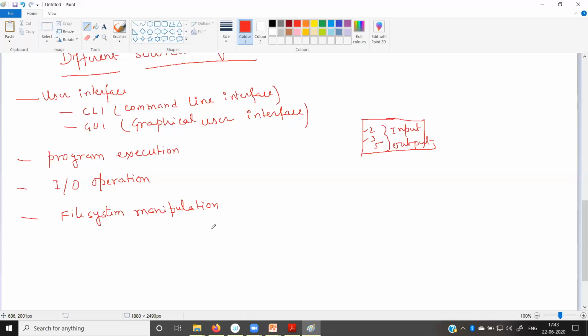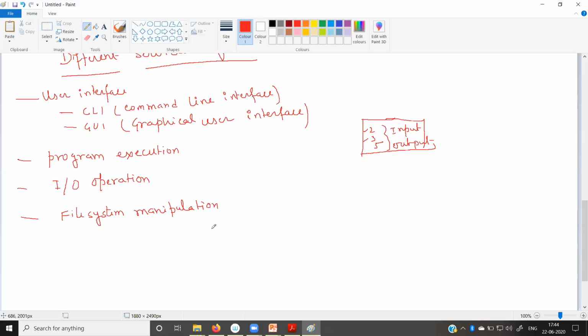So how will the entire thing be performed, how can we create a file, how can we store a file, how can we edit a file, how can we open a file in read-only mode? File system manipulation is another service provided by the operating system, and this service also helps create the interface between the application software and the hardware. If you observe carefully, while we are writing our file, we are using a word processor.